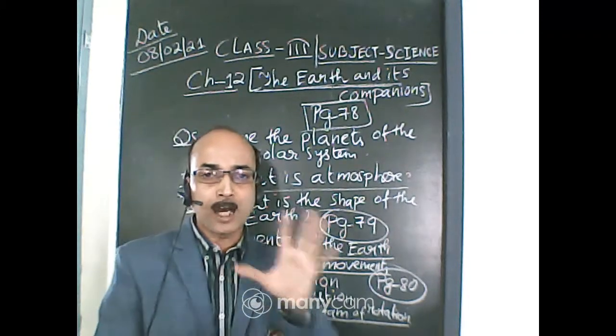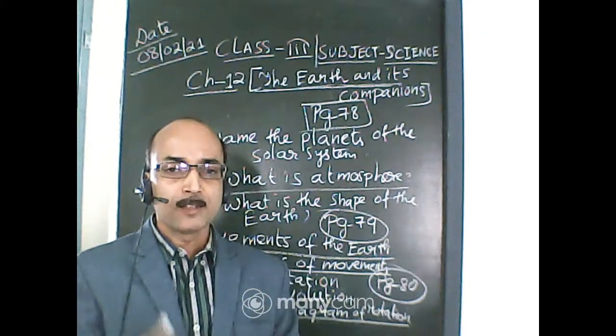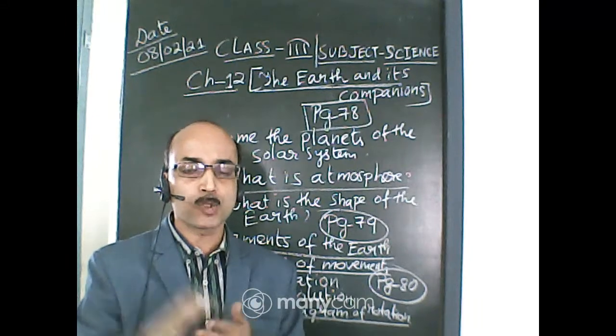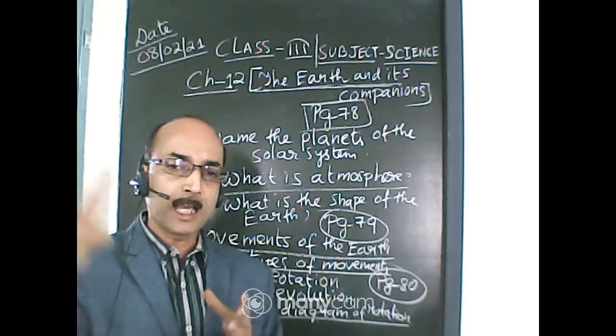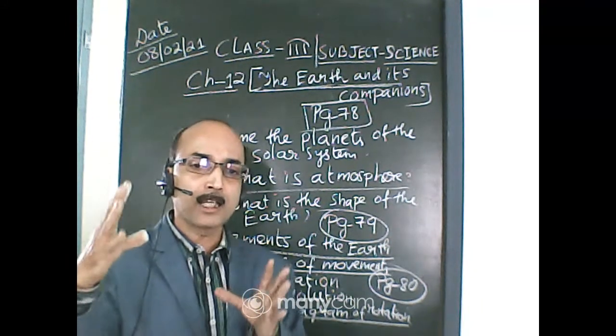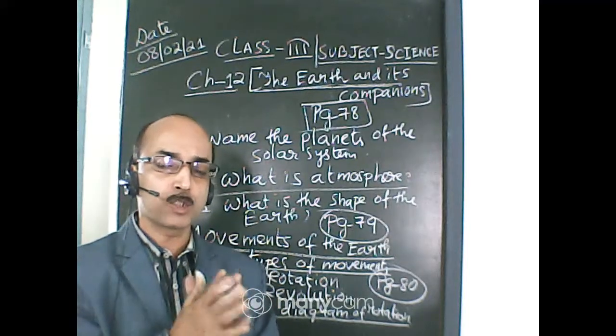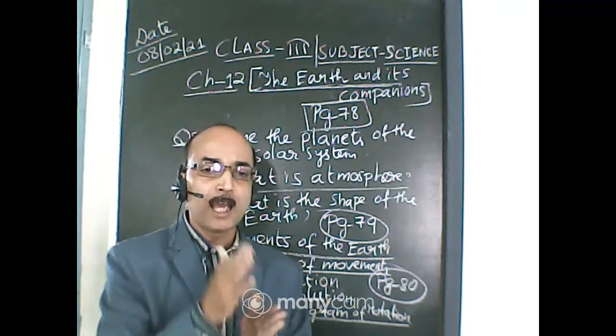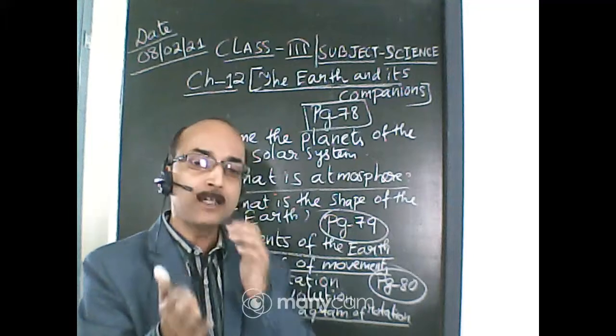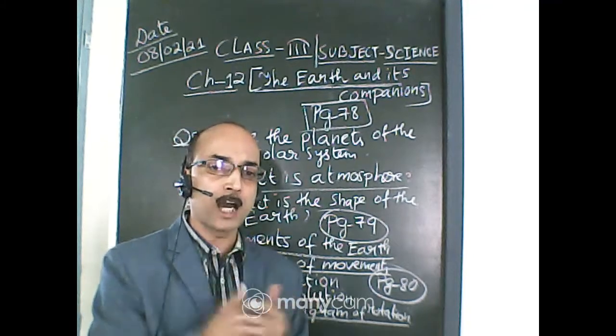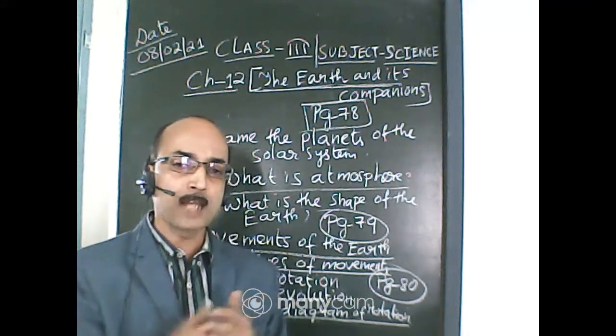Suppose the earth is in front and the sun is there. The sun is giving light, and the light falls on one part of the earth, so that part becomes day. The other part, behind the lighted part, is dark, so it becomes night.